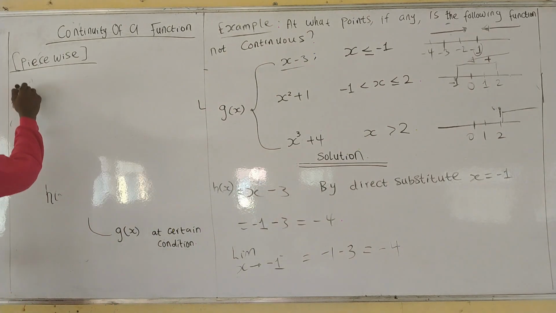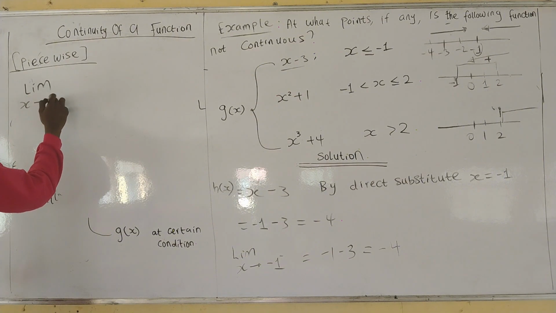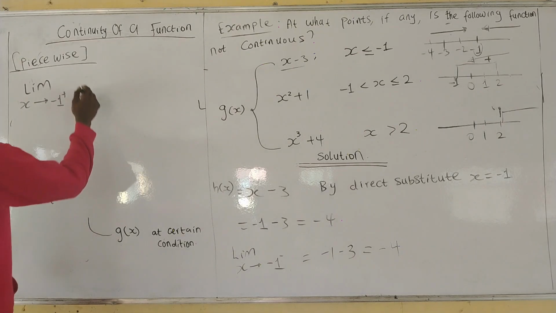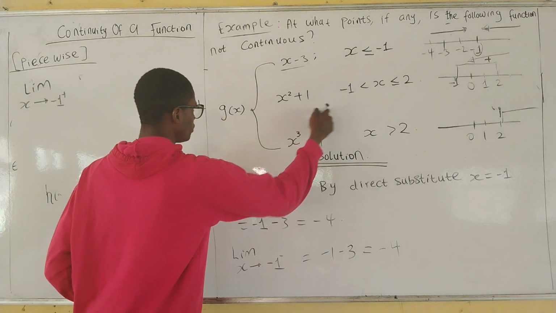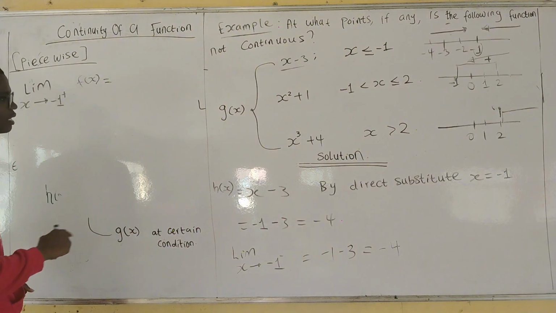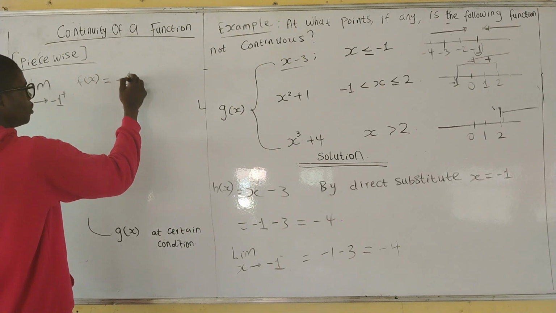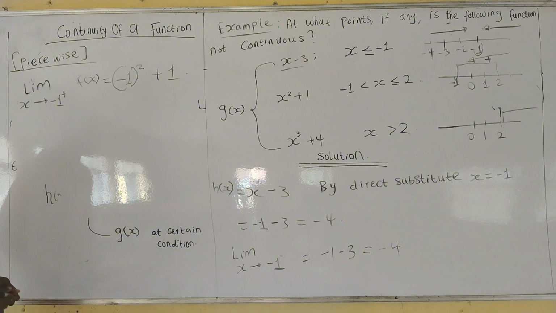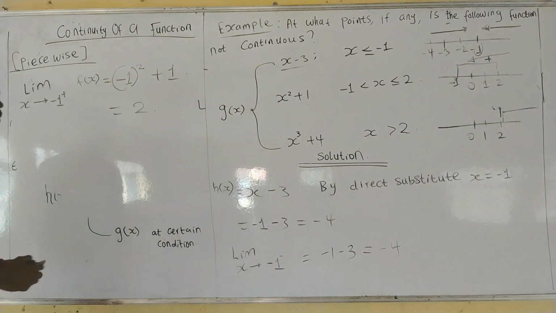So it will be the limit as x approaches -1 from the positive side, right? It will not be equal to that of the function. It can be anything. Let me just call it f of x. If you take it, what you have is -1 all squared, right? Plus 1. What will it give you? 2.